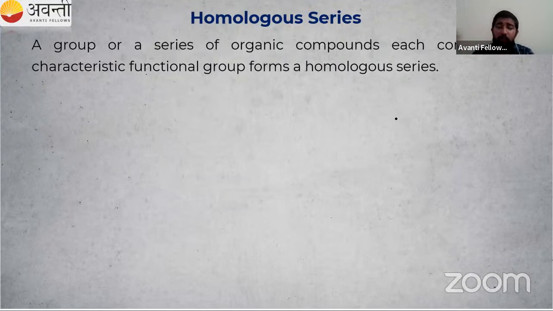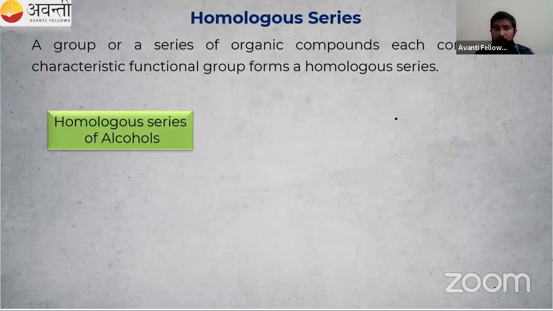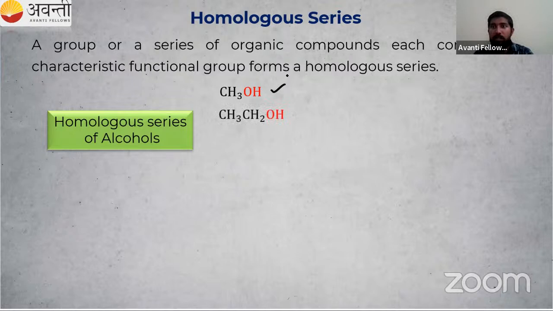Okay, leave the definition. Let us go for an example. So I'm taking alcohols. What is the functional group? Alcohols means OH is present, the hydroxyl group is present. So the first member is CH3OH, methanol. The second one is ethanol, CH3CH2OH.